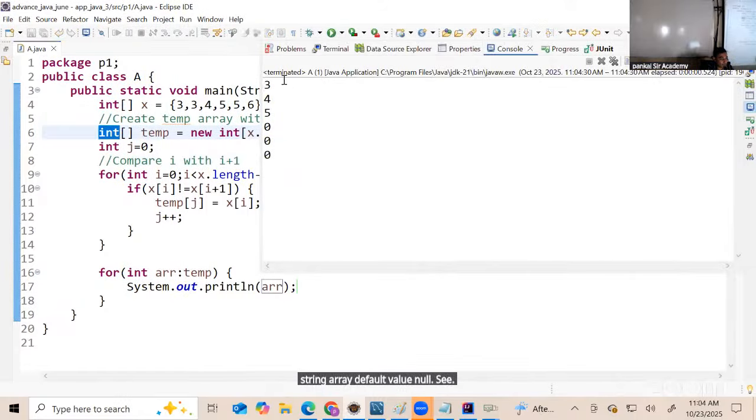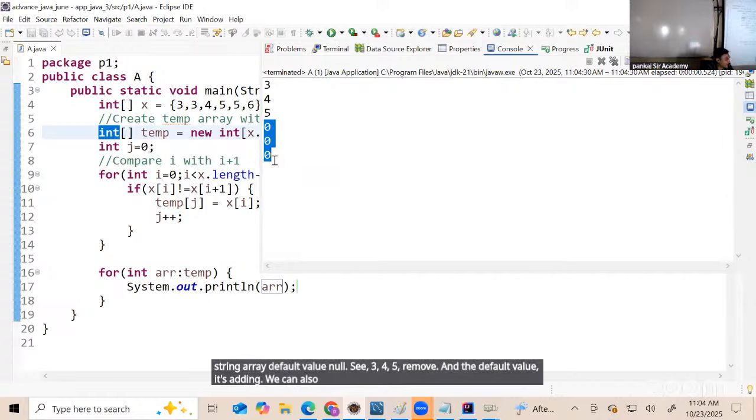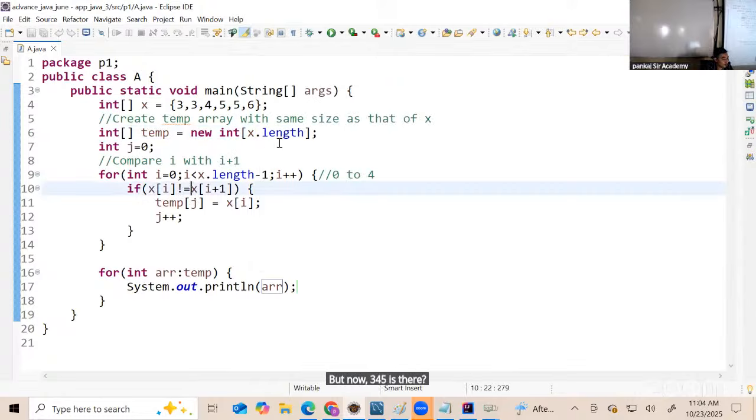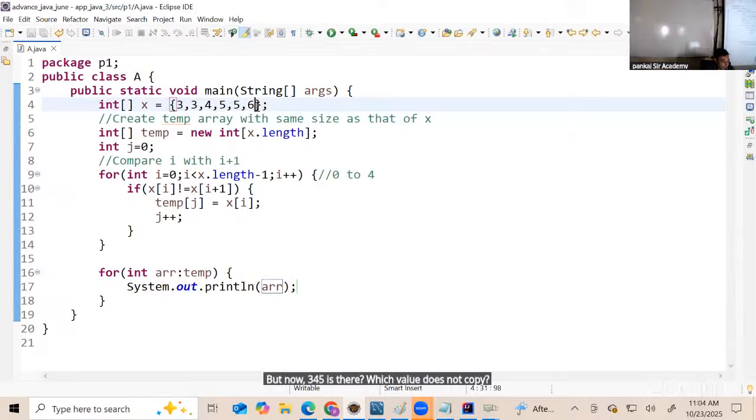See, 3, 4, 5 remove. And the default value it's adding. We can also avoid printing that. I'll teach you that, don't worry. For now, let it be there. But now 3, 4, 5 is there. Which value is it not copying? Okay, let's take 6. Now see, still which value is it not copying?